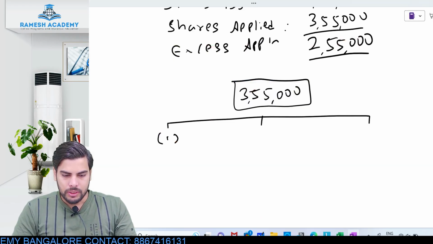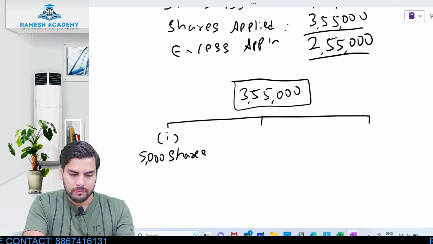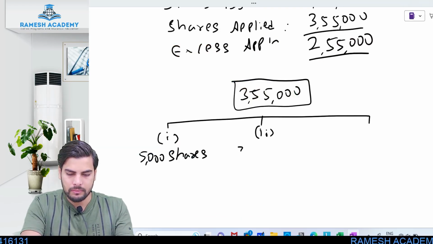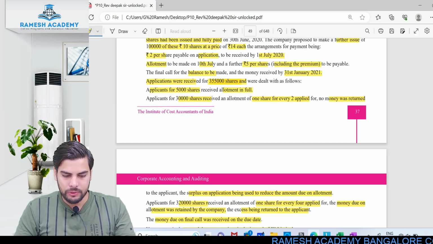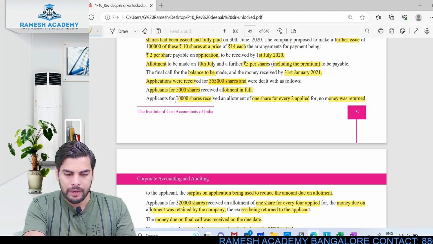So category number 1, if you see, is 5,000 shares. The second category is 30,000 shares. And then the third category is 3,20,000 shares. It is given over here. Look at this: 5,000, 30,000 and 3,20,000 shares.